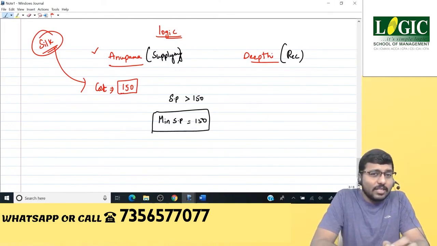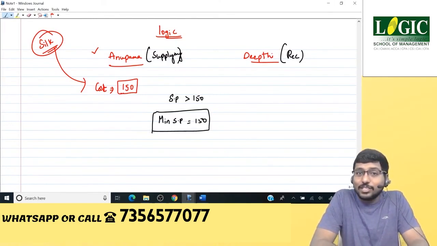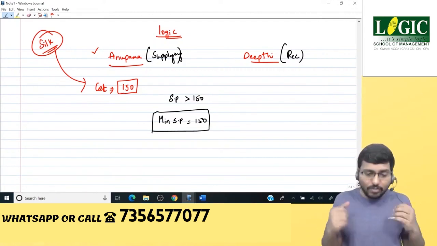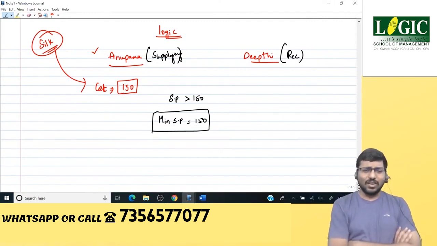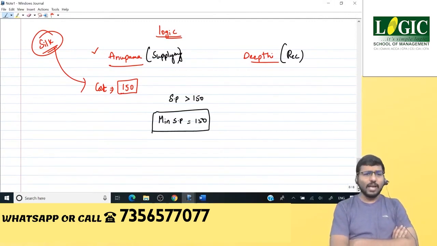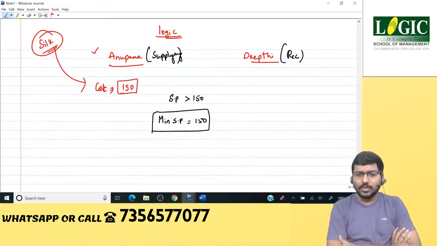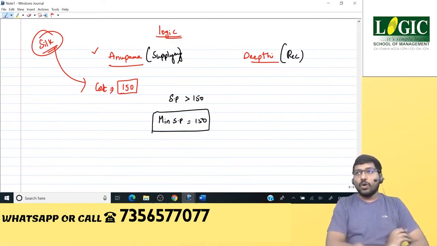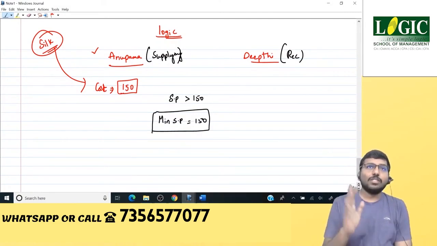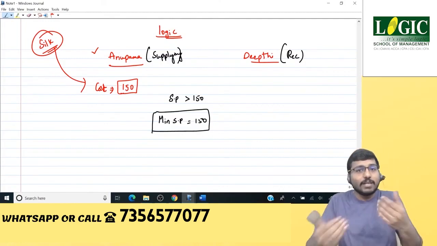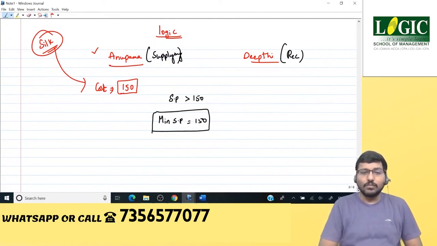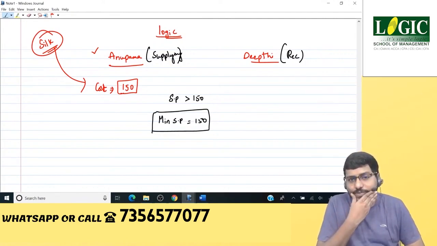So can you keep the selling price less than 150 and expect the transaction to happen? The answer is no. The transaction will not happen because the supplying division, Anupama, will not be willing to sell. She will say, I will not sell because I've spent 150 rupees to buy it. Why would I sell for a price less than 150? Common sense, correct? You got it? Okay, that's fine. So we all are convinced, right? Because she has spent 150, definitely she expects something more than 150. Therefore, the minimum selling price has to be 150. समझ गया?